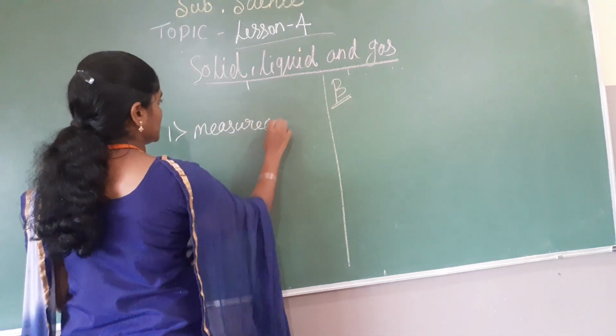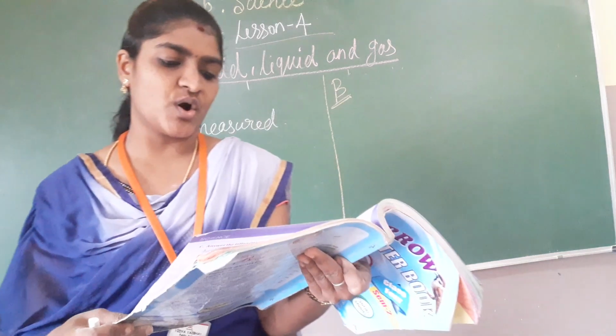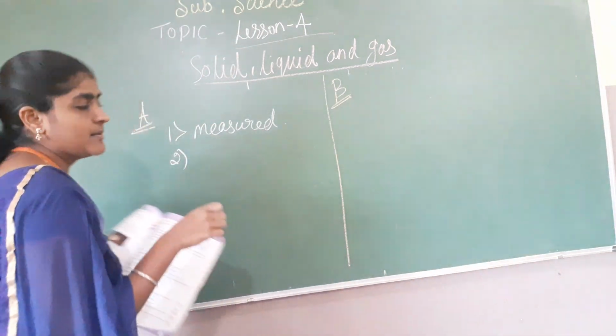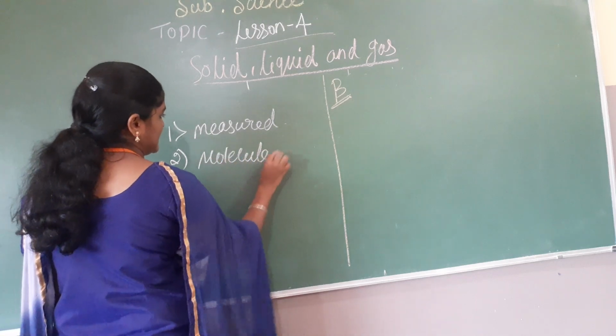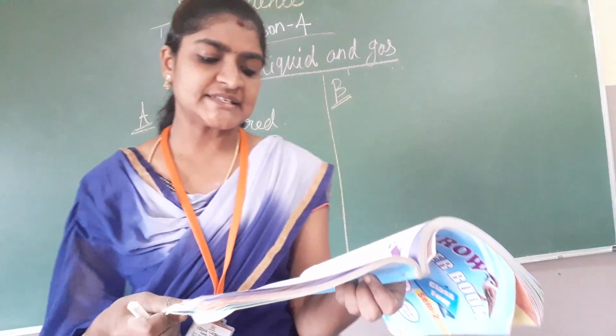Measured. And second one, matter is made up of very tiny particles called what? We are calling them molecules. Next, the three states of water are generally dash.